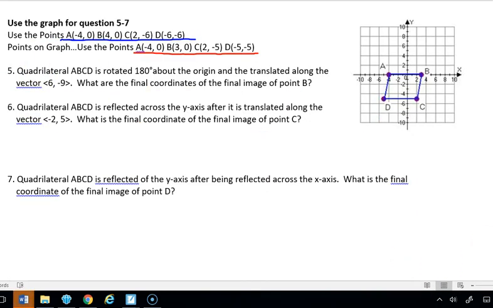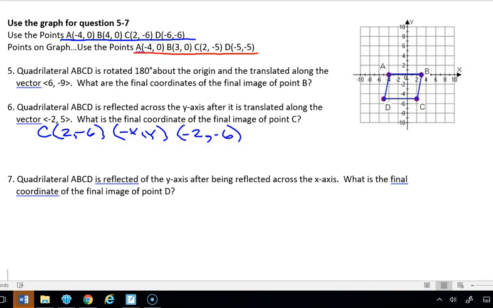So number 6, we're doing point C. We're going to start off with doing the blue. So C was (2, -6). It says we're going to reflect it across the y-axis. That means we're going to change x to negative x, y. So that's going to be (-2, -6).